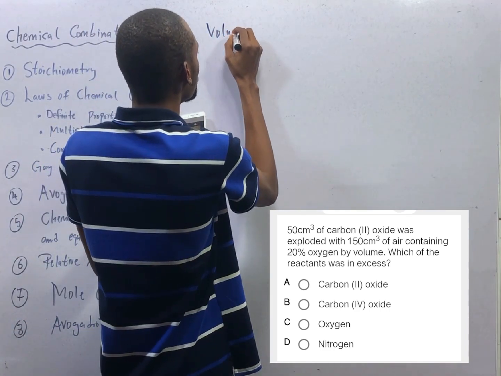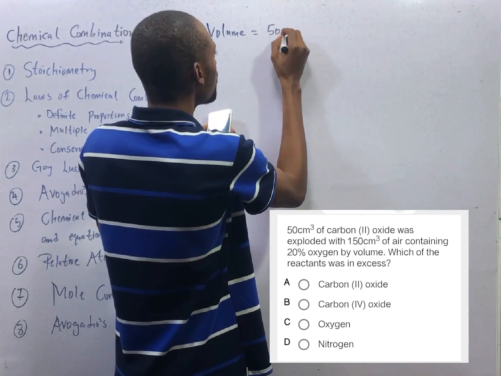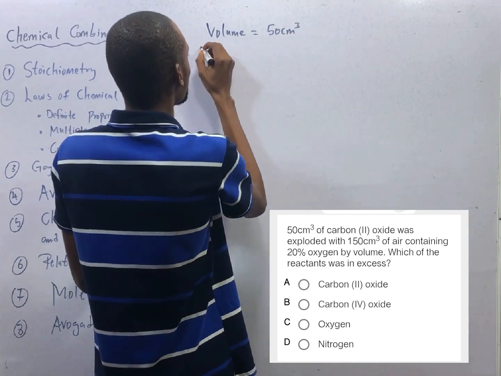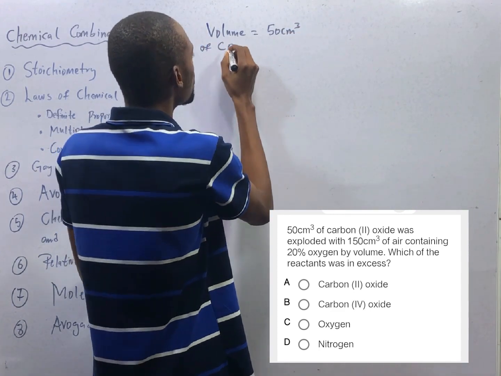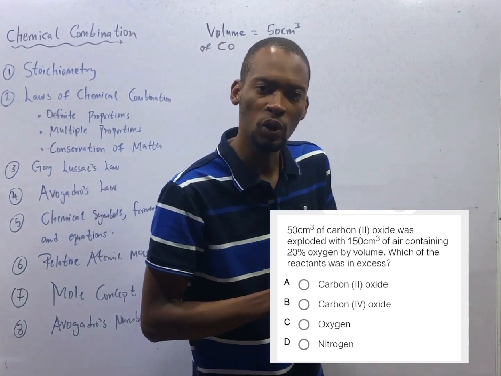Volume is equals 50 cm cube. And volume of what? Of CO. Carbon(II) oxide is CO, also referred to as carbon monoxide.